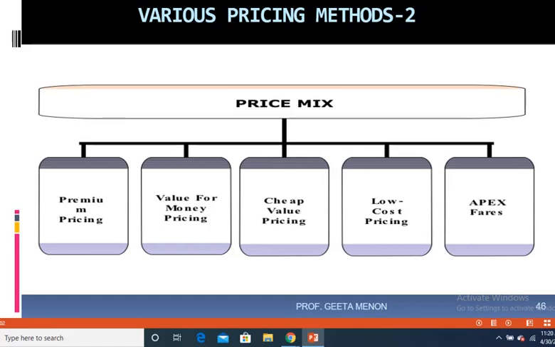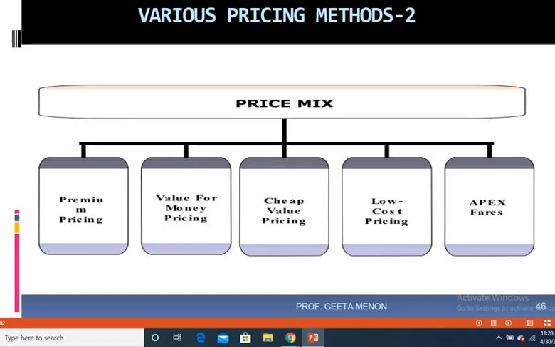Let's consider the low cost pricing to be your unreserved travel in a train in India, and cheap value pricing can be referred to your second class travel in a train. And value for money pricing can be your third AC and your second AC, and premium pricing can be for your first AC.